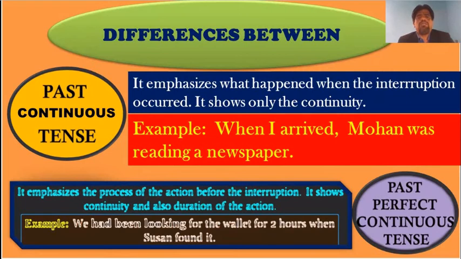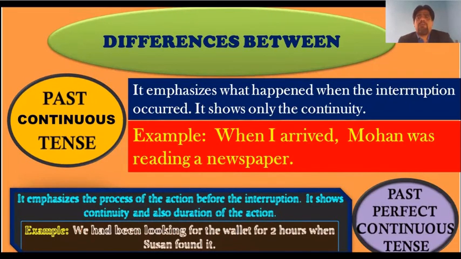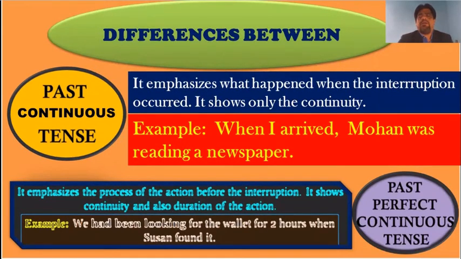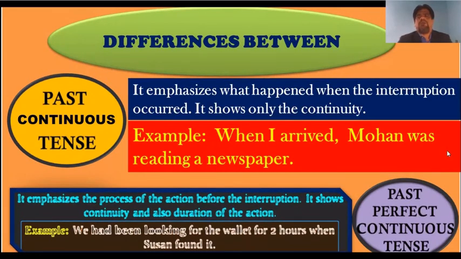Past continuous tense emphasizes what happened when an interruption occurred. It shows only continuity. So, in past continuous, we speak about an action that happened momentarily at that particular time, and so the time is only momentary.